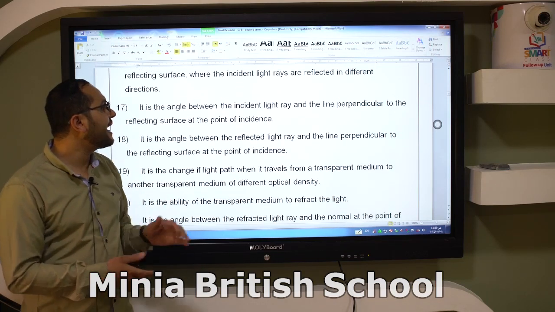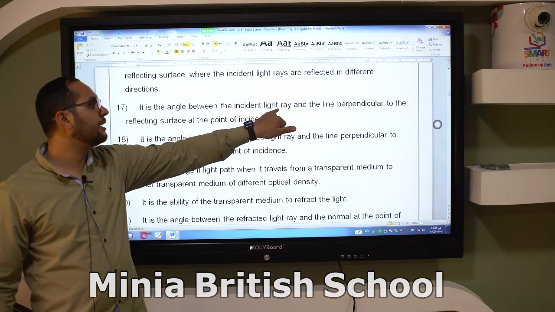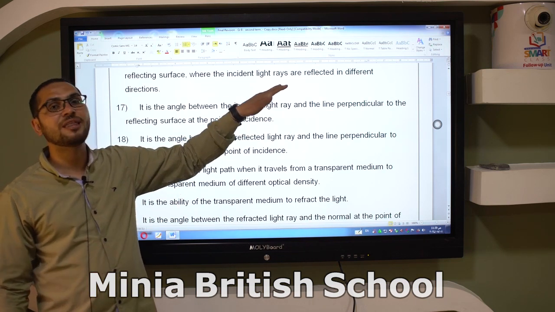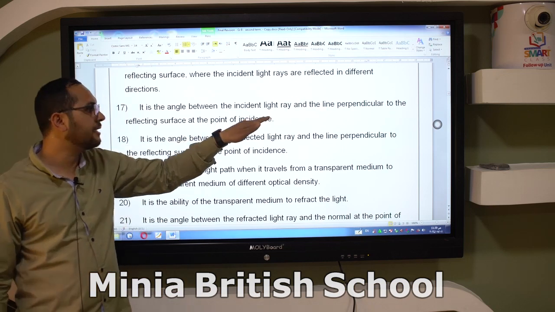Number 17, it is the angle between the incident light ray and the normal. When the scientific term starts with incident, this is the meaning: the angle of incidence.